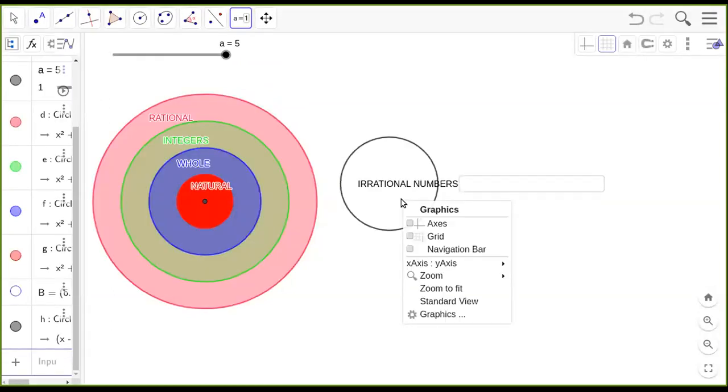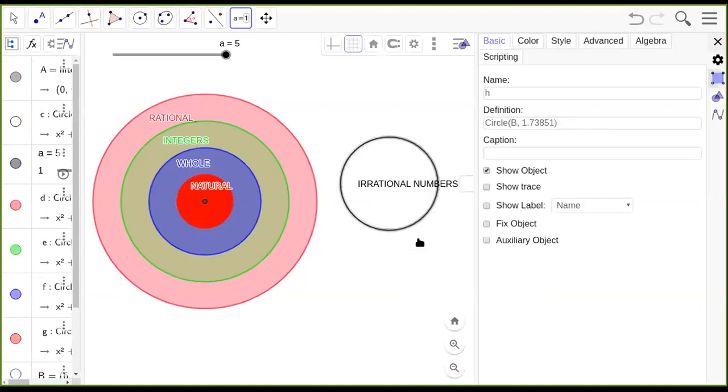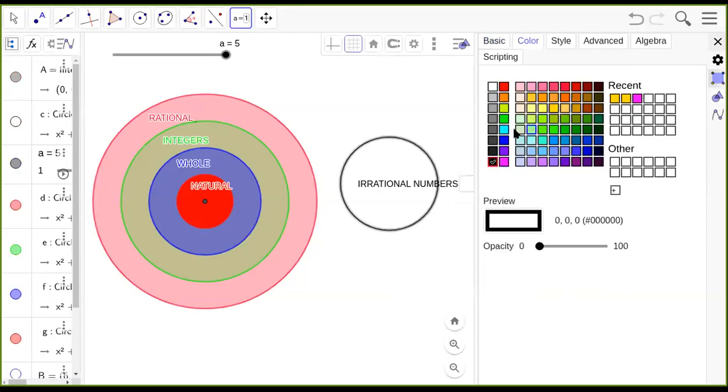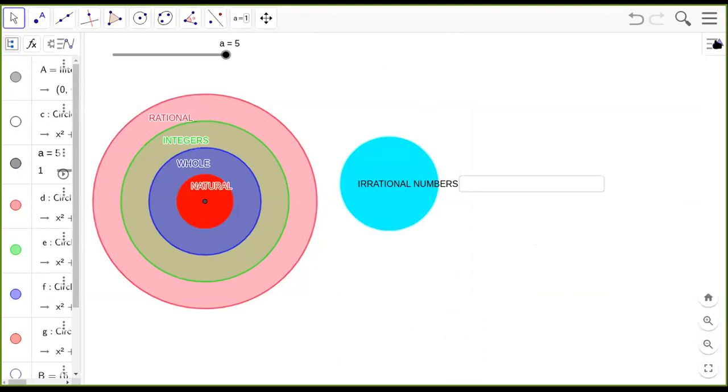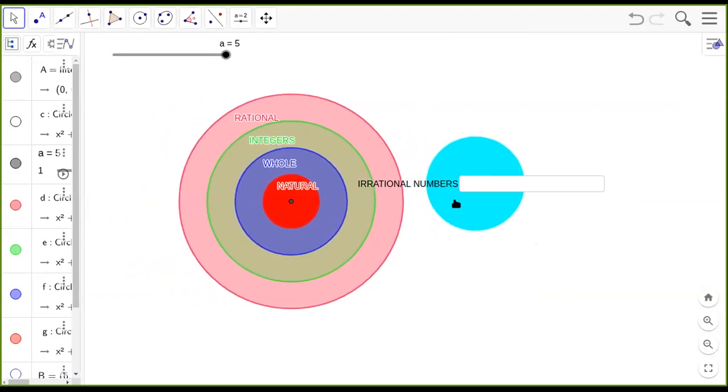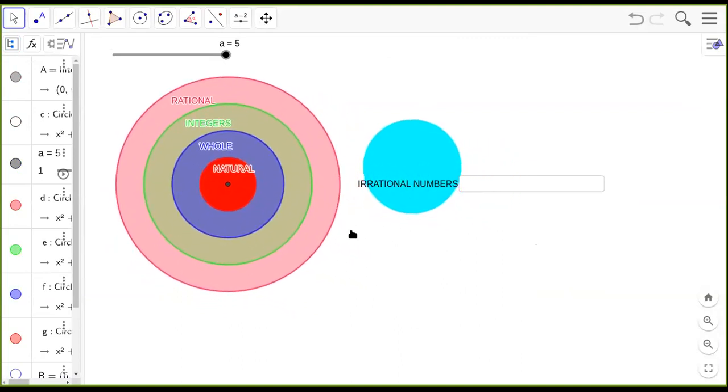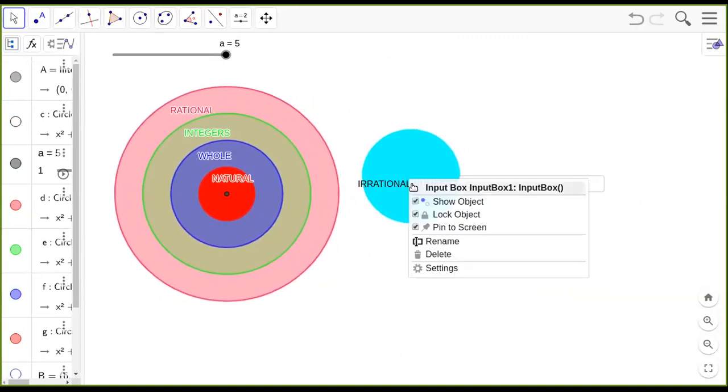Maybe I'll give it a different color. Yeah, just a minute. Okay, we don't have the blue there. So we'll give the blue. So this is the irrational numbers because it cannot be included into any of these groups, because an irrational itself means it is not a rational number. So that remains a different group of numbers. Now, if I have to again put these 2 together, then what I should do is, no, sorry, just a minute. This is the irrational numbers. Maybe I have to fix it with the screen.